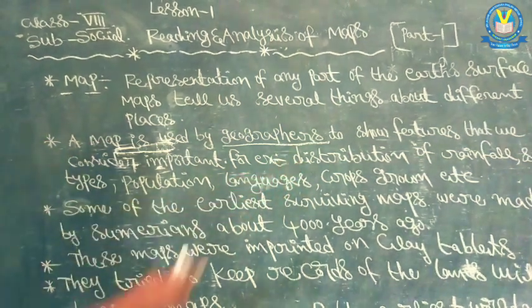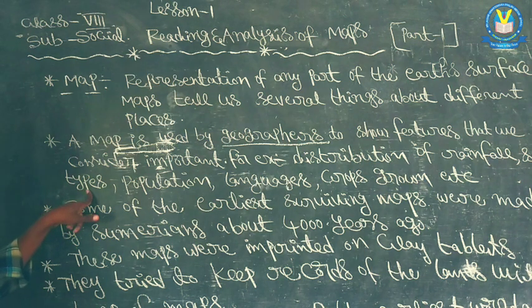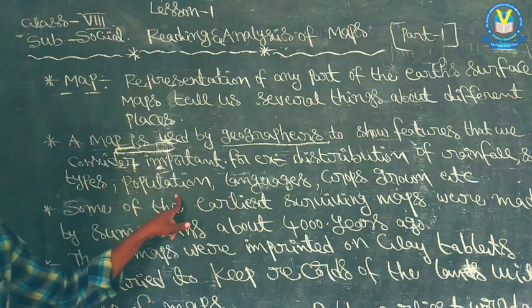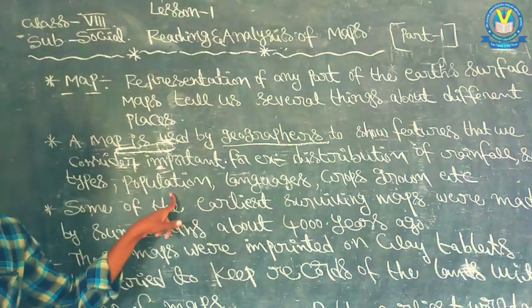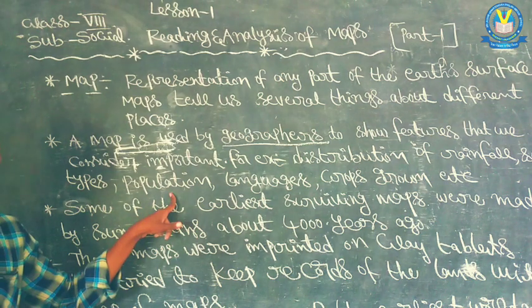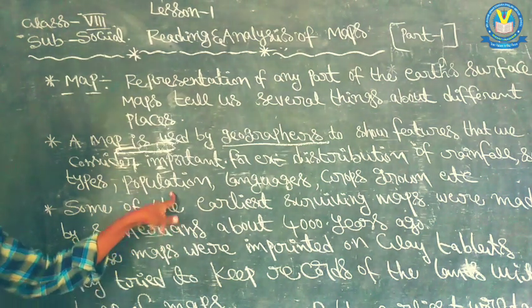Distribution of rainfall. Next, soil types. Soils are of many types. For example, black soil, red soil, alluvial soil, like that. Black soils are suitable for only some crops. Next, population. Which is the highest population country, which is the lowest population country. This type of information is given by a map.